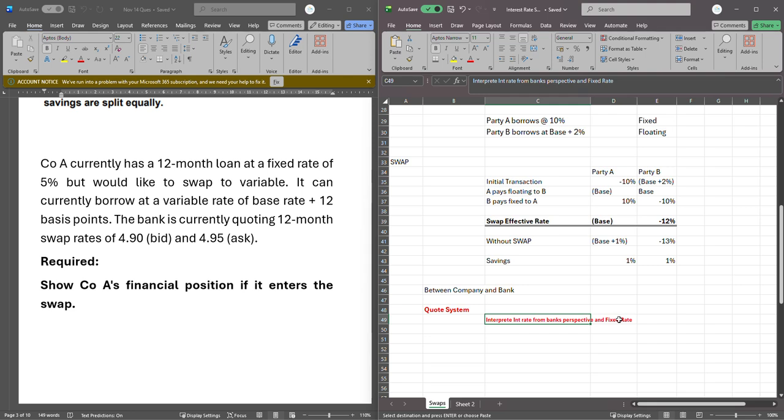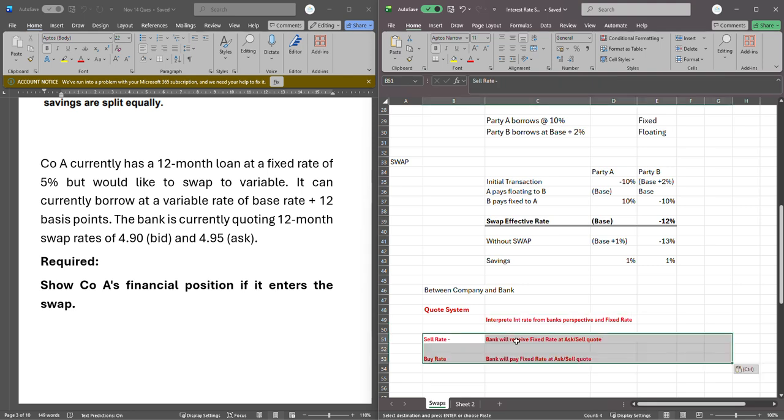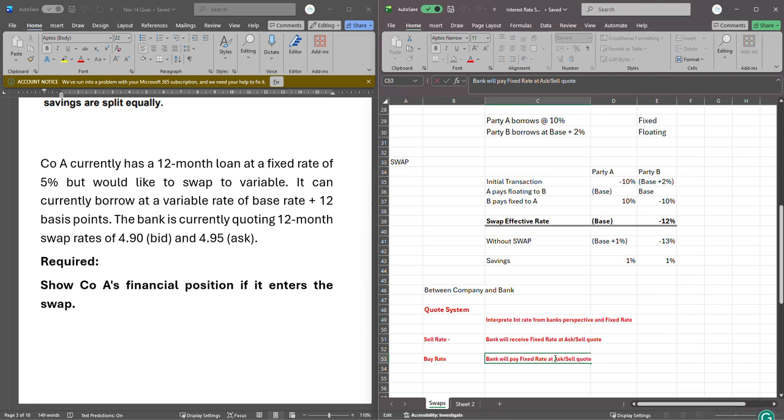So think about bank, think about fixed rate, and everything is pretty straightforward, like I've always told you. Sell rate is when the bank is receiving the fixed rate, because when you sell something, you receive cash flow, right? And when you buy something, you're going to pay. So the bank will pay at the bid, which is your buy quote, which is always the lower rate, and they will receive fixed at the ask or sell quote.